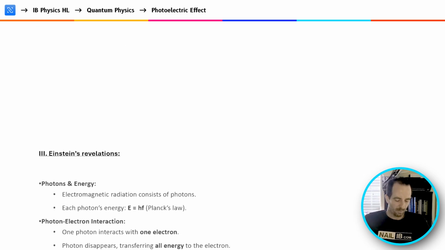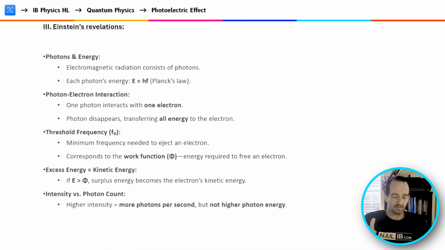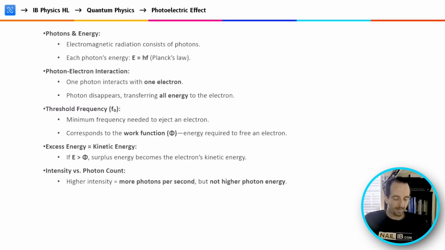After Planck, we have Einstein, who was able to bring this all together, eventually winning a Nobel Prize for his theories. What did he bring together, and how did he reconcile what we saw in the experiments and the scientific theories behind electromagnetic radiation, or light in general? So he determined that electromagnetic radiation consists of photons. So it wasn't only a wave. We could also think about it as these particles known as photons.